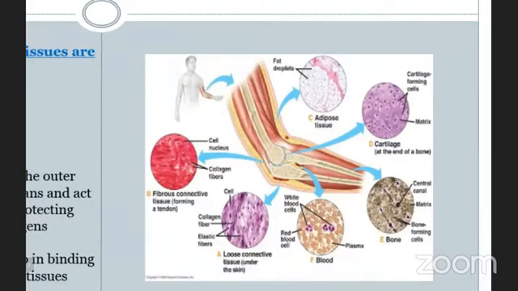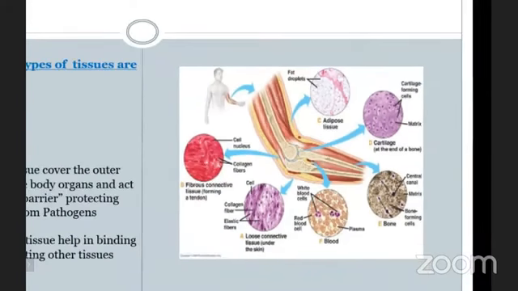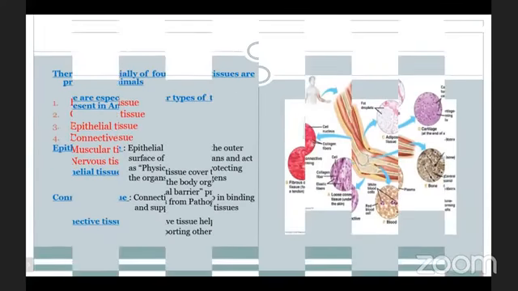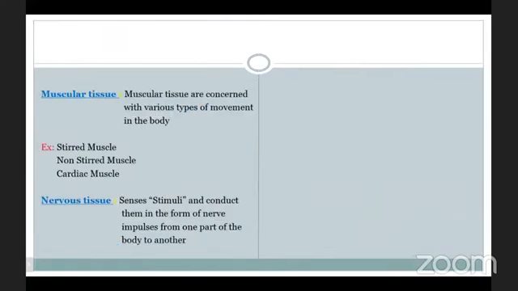Okay. Now, muscular tissue depends on various types of movements in the body. Usually in our body, for the movement of body parts like hands and legs, every part of our body is made up mostly of muscles. For the movement of hands and legs especially, there is a need of muscular tissue. So here the muscles are striated muscles, non-striated muscles and cardiac muscles.